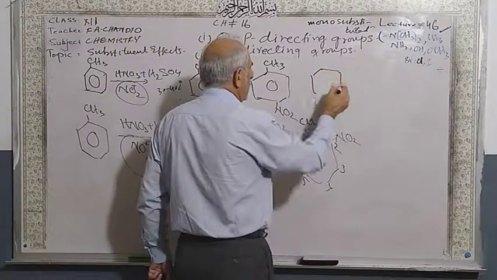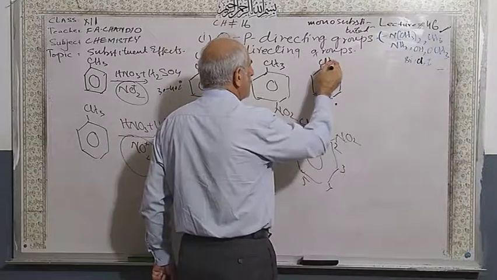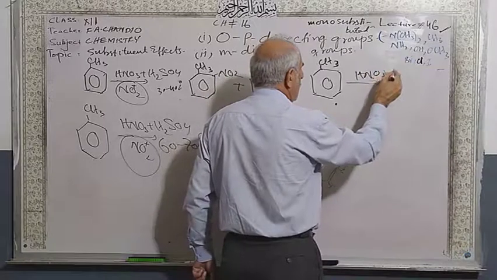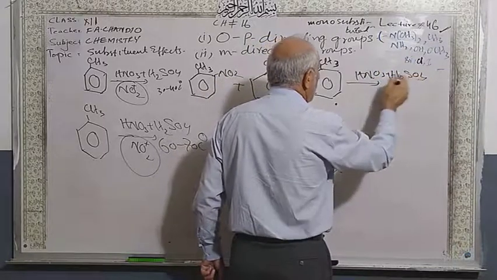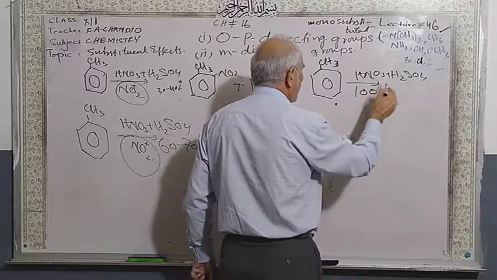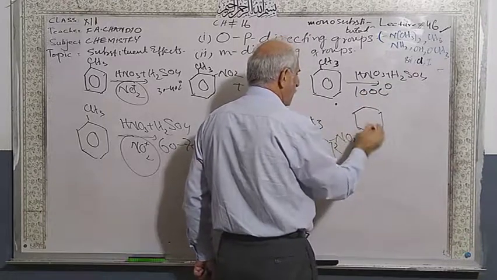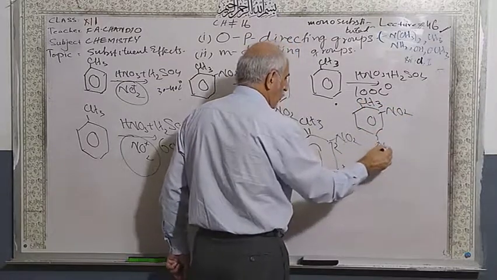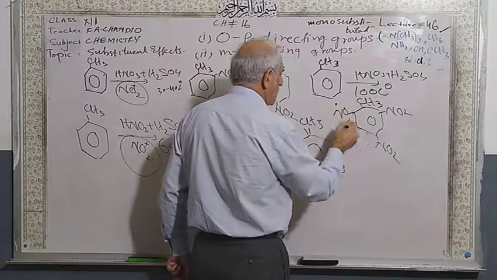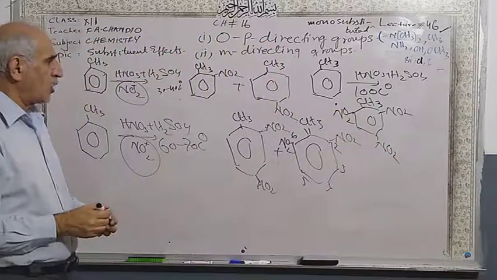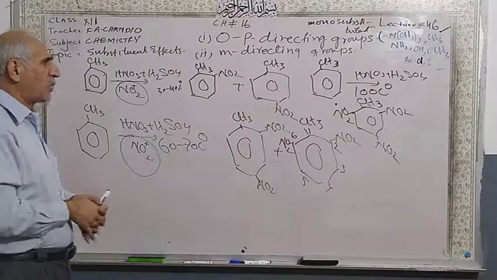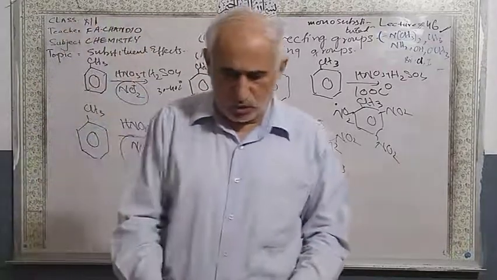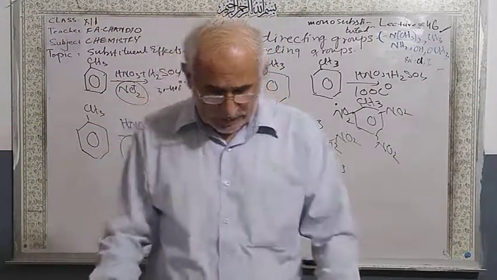If you increase the temperature more, with nitric acid plus sulfuric acid at 100 degrees centigrade, you will get an explosive compound, 2,4,6-trinitrotoluene, and water is formed. In all cases water is formed, but the major product is this one. So this is how the methyl group is shown to be an ortho and para directing group.